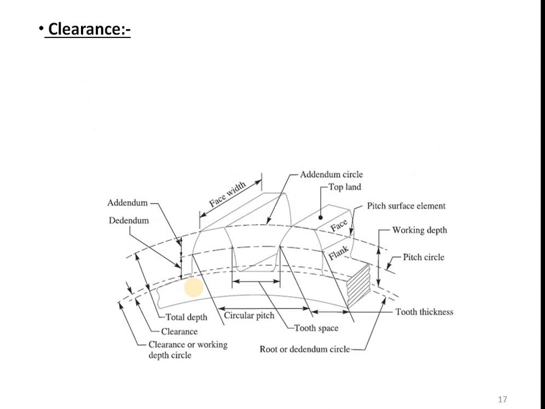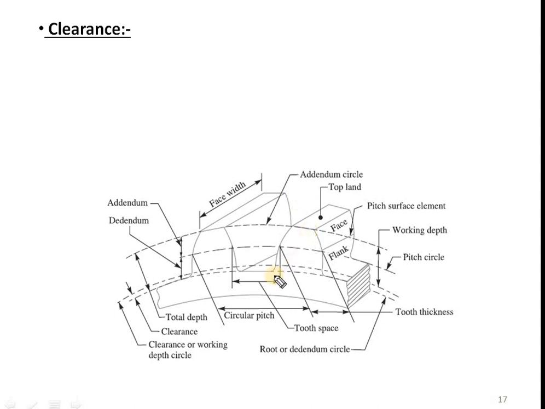The next point is clearance. Here you can see a clearance, right? This is again a radial distance. It is defined as the radial distance between top of one tooth and bottom of the other tooth when two gears are in mesh. Say here we have shown the teeth of one gear. Say suppose there is another gear here on the top which is in mesh with this. So its teeth will come here, between these two teeth, right? The teeth of the upper gear will come.